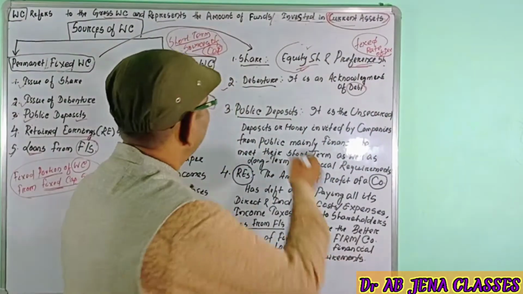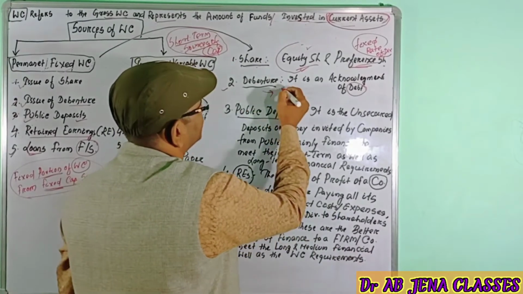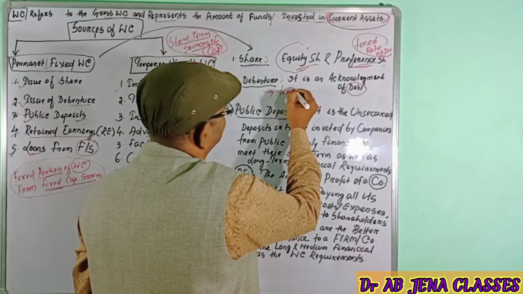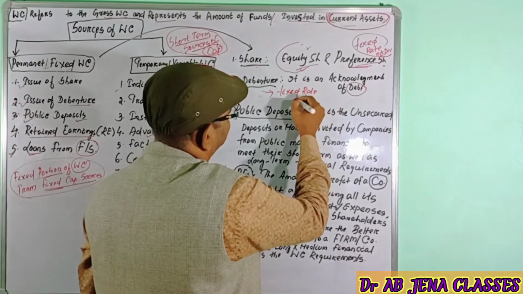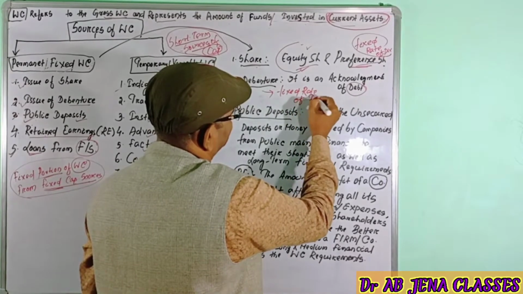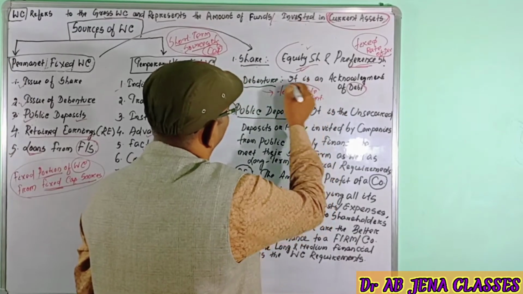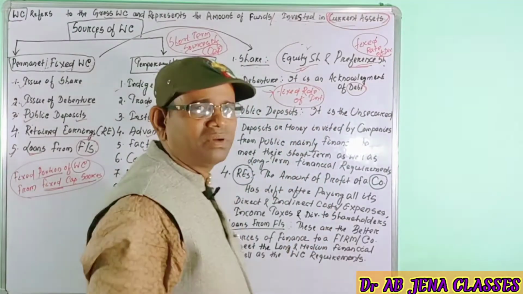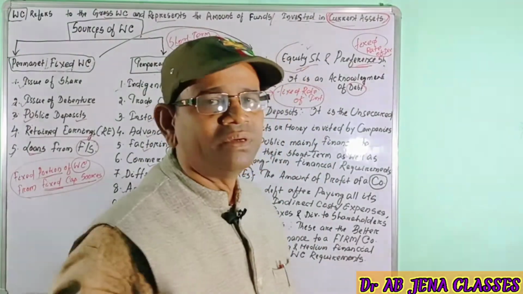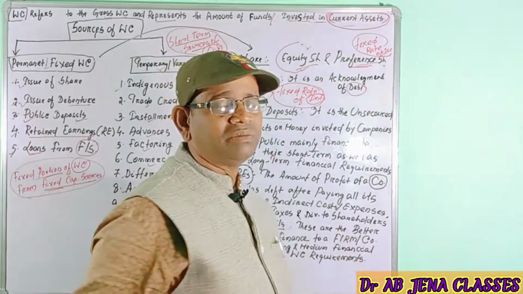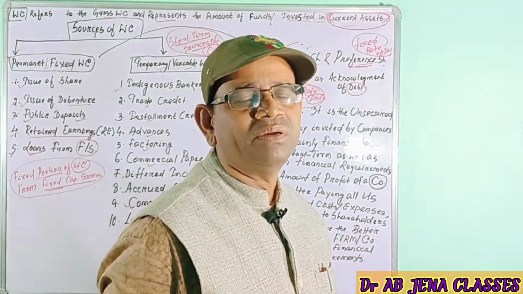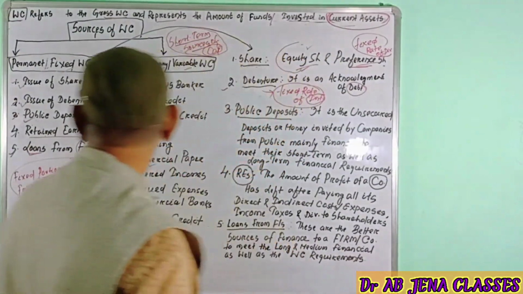Debenture holders will get the fixed rate of interest. A debenture holder, bond holder, or security holder will get the fixed rate of interest, irrespective of the profit or earning capacity of the business. Come to the third one.